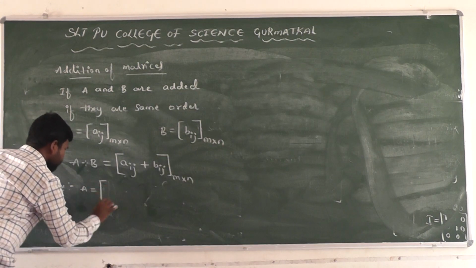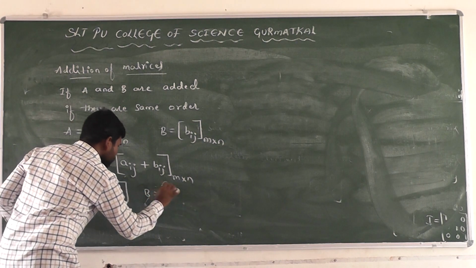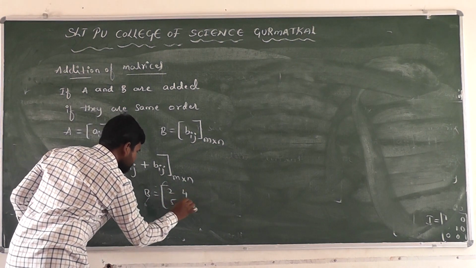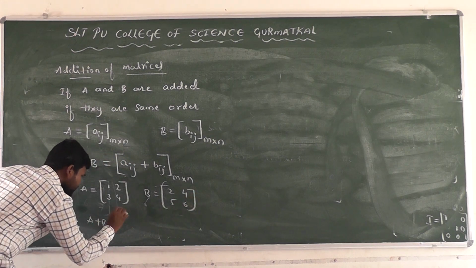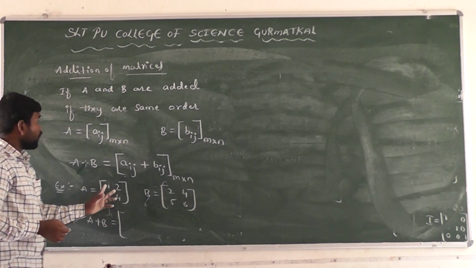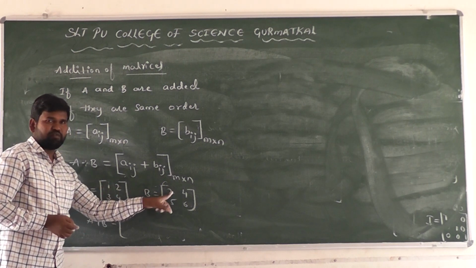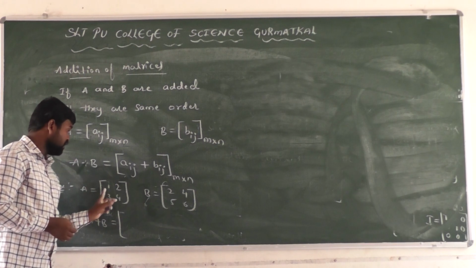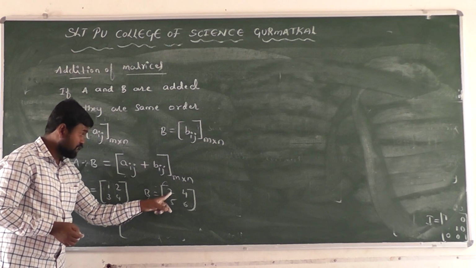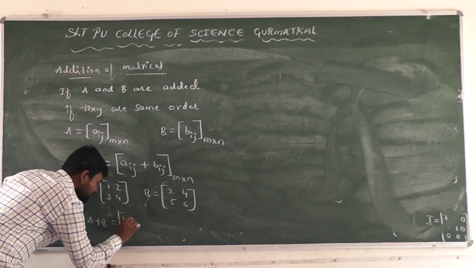A equal to 1, 2, 3, 4. B equal to 2, 4, 5, 6, right? A plus B is equal to, right? How to add two matrices here? We have to add the corresponding elements of the two matrices. The first element of the A matrix and the B matrix: 1 plus 2.